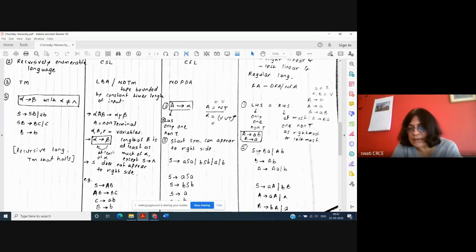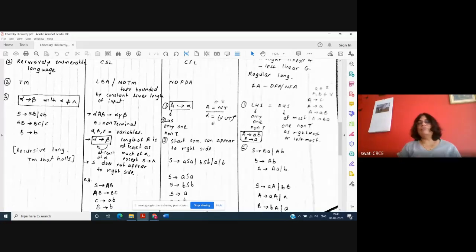For example, here in the second part, I have given some examples: S is equal to BA. So B is a capital B here, on the left. And S is equal to capital AB, so capital A is on the left. Capital B is equal to capital AB. So if the variable is there, it is to the left in all the rules, and if not, it can be at the right. So here this is an example of left linear, because in all the rules the capitals occur at the leftmost side. In the second example, S is equal to aB, always the variable is at the rightmost.